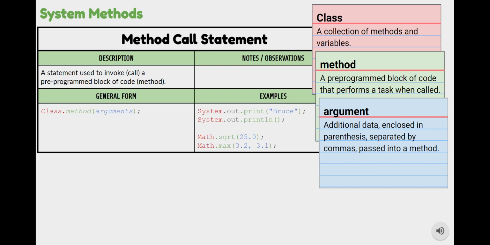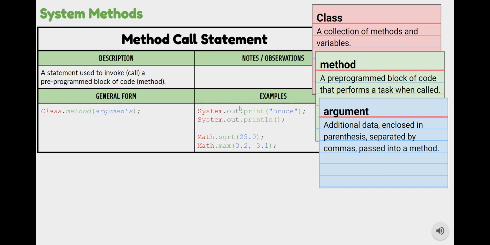We also have some examples for the math class. So the collection is called math, and we are calling the square root method, and we are giving the number 25.0. We're also from the math class, we're calling max, and we're passing in a list of numbers, 3.2 and 3.1. Now, math is actually a class in Java. Physics, in the example we saw, it's not really a class in Java. English is not a class in Java, but math really is a class in Java, and we can really call these methods.